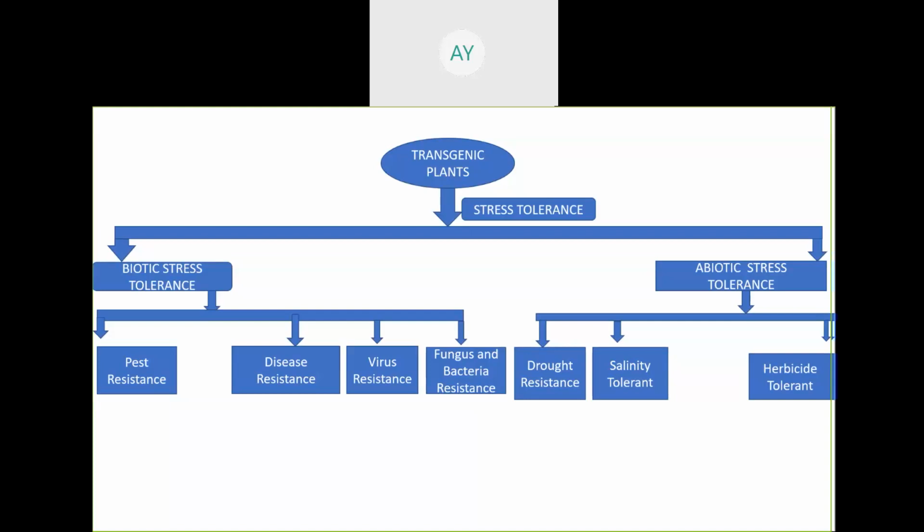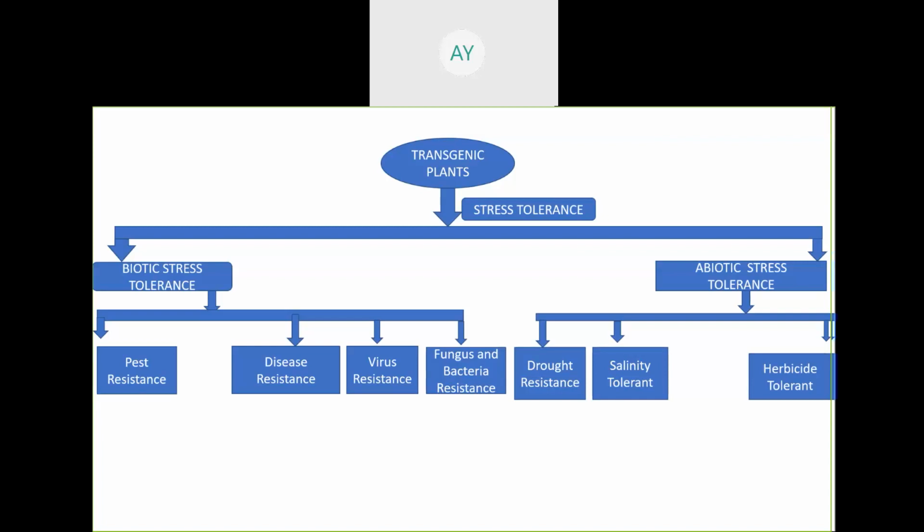Good morning, everybody. Today I'm going to discuss the topic of transgenic plants and the beneficial traits of transgenic plants. So first, let's try to know what transgenic plants are. A transgenic plant contains foreign DNA, a gene of the desired quality from outside the plant, meaning from another plant. And how can you transfer it? Through recombinant DNA technology.